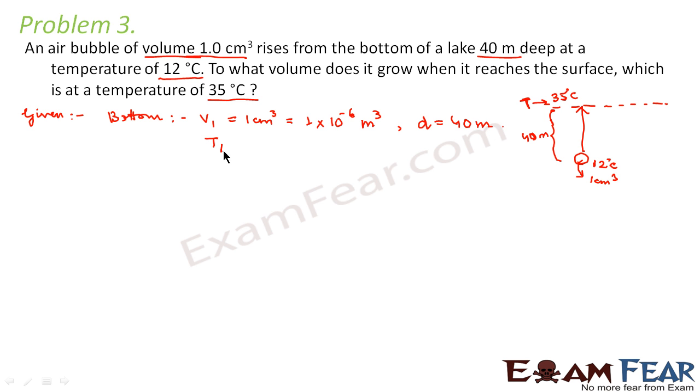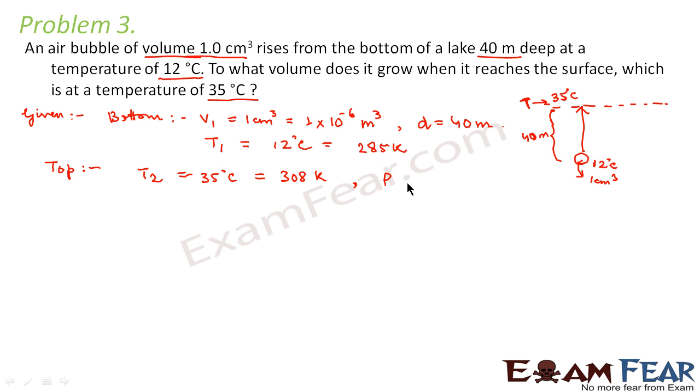And the temperature at the bottom is 12 degrees Celsius, which is equal to 285 Kelvin, right? 12 plus 273. Now let us look at the parameters at the top. At the top, the temperature T2 is 35 degrees Celsius, which is equal to 308 Kelvin.